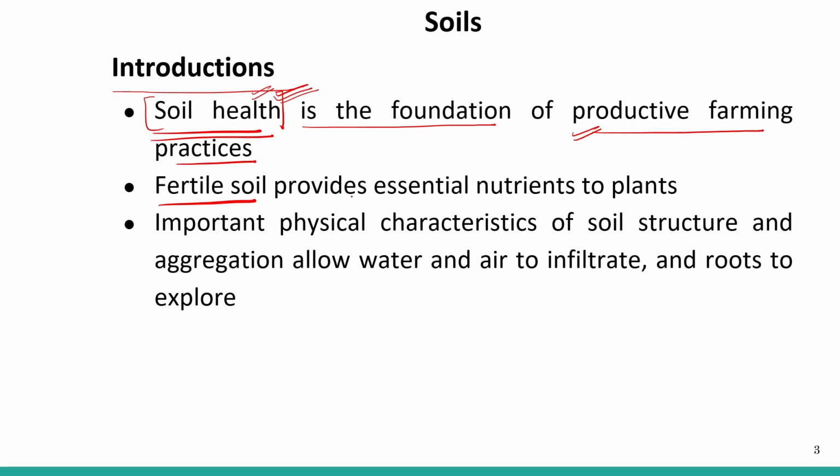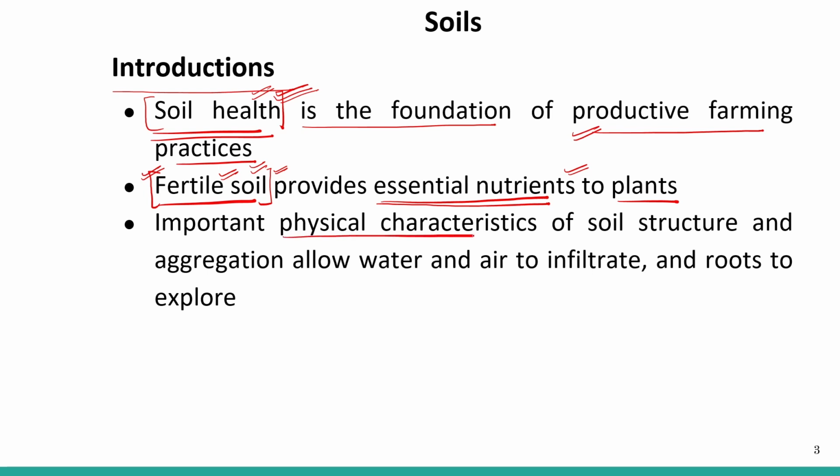Fertile soil provides essential nutrients to the plant. Fertile soil means the required nutrients for the proper growth of the crop plants are present in the soil. So that particular soil is called fertile soil, right? So fertile soil provides the essential nutrients for the growth of the crop plants.